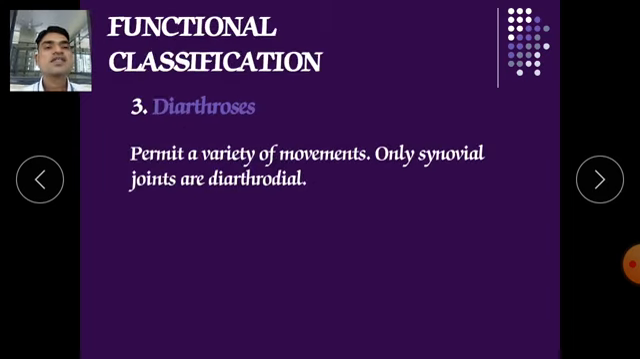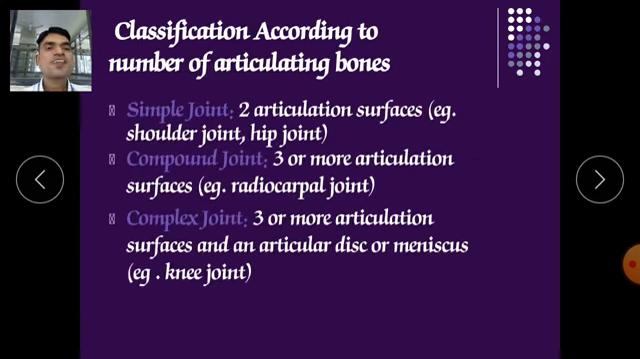The third class is diarthrosis. It permits wide movements. Only synovial joints are diarthrodial. Classification according to the number of articulating bones. Simple joints have two articulation surfaces, for example the shoulder joint and hip joint.